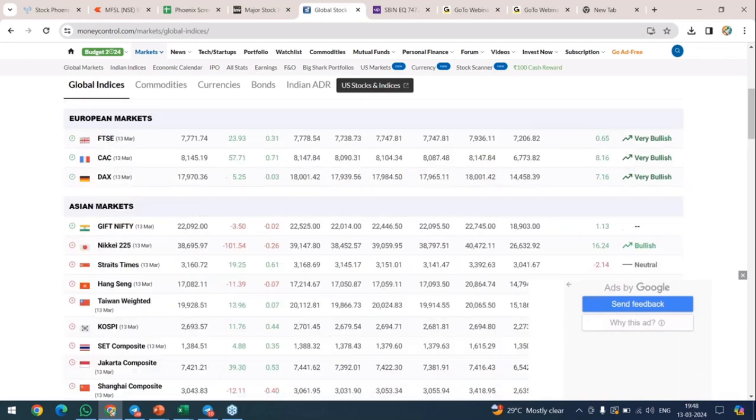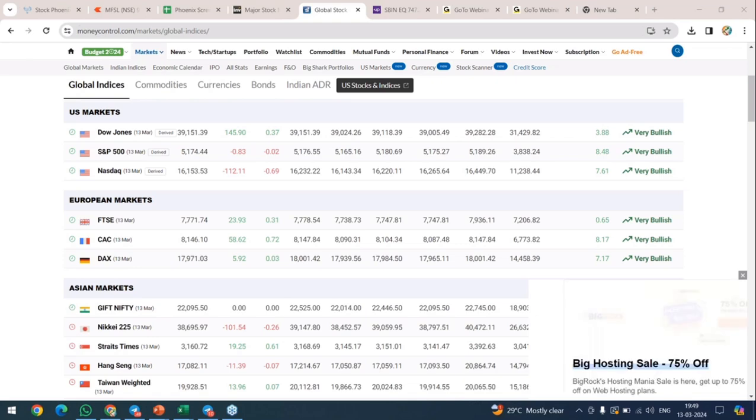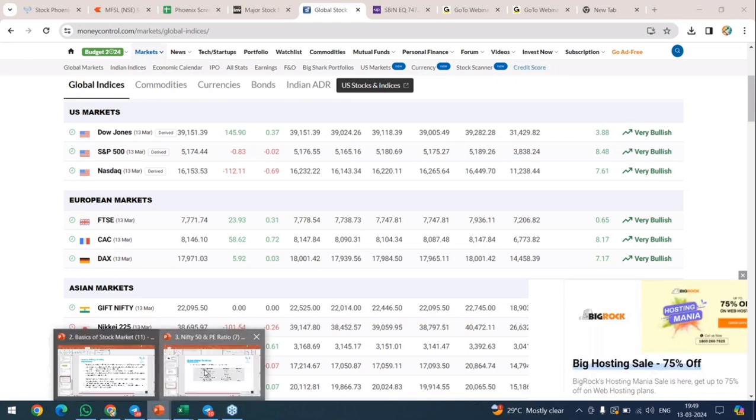All are mostly red in color. So this also will give you an idea what's happening overall. Now you can see Dow Jones is totally green, 145 points green. But what happened to our market today? It was totally red, right? So how this is going to affect our market and how our market is going to show this up tomorrow, we will see that correlation.